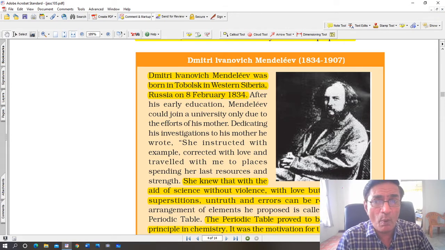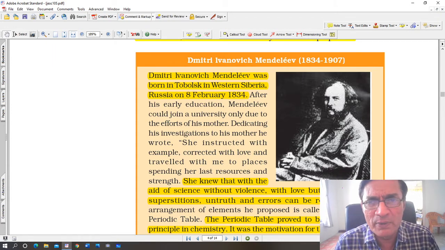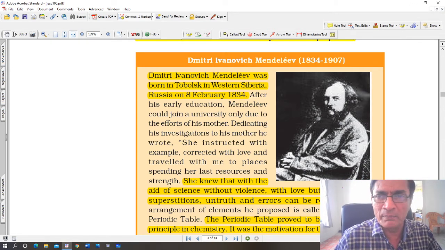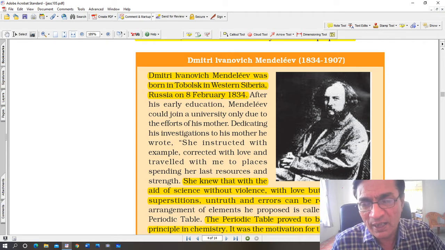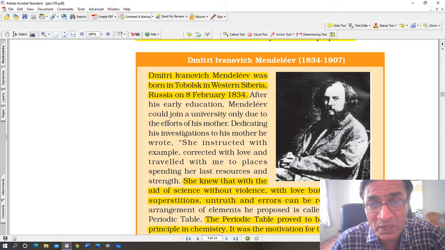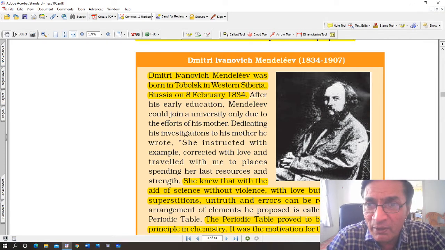Last resources here probably means financial resources. Whatever money she had, she spent on her son's education. And I suppose that is the best way to spend money, really. Most parents, you ask them, it's not about buying a big house or a big car or something like that. It's about spending money on your children's education. And nothing can be better than that. That's why all of you are lucky. Your parents are spending a lot of money on your education. The best thing that your parents can give you is a wonderful education, and you are lucky to have that. So this is what Mendeleev's mother did for Mendeleev.